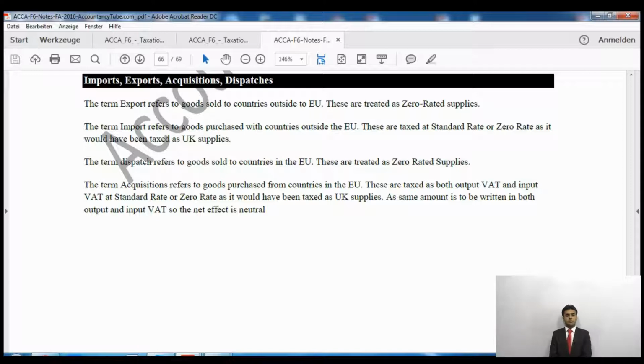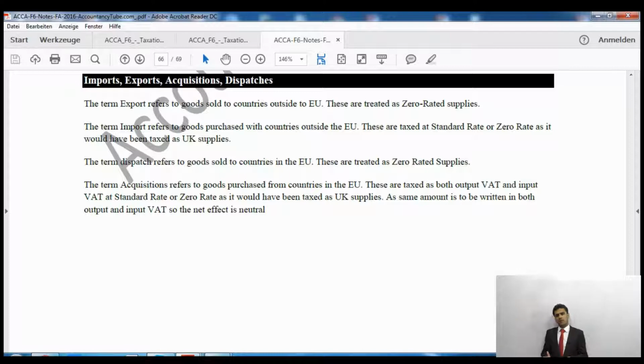So Britain will eventually be leaving the European Union within 2 years' time from now, which means that there will be different rules when Britain leaves. But we are currently studying the current rules, so we will assume that Britain is still within the European Union. So the value tax rules are: whenever you sell anything to European Union countries, it is called dispatch. When you sell anything outside European Union countries, that is called export.